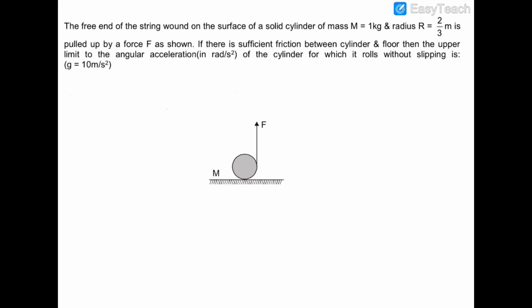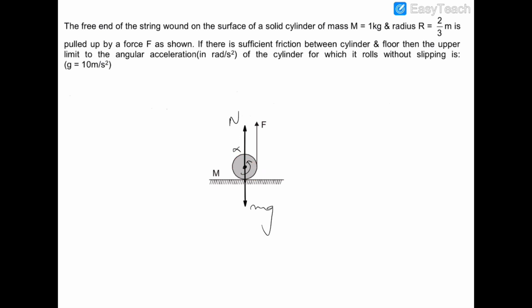Now first of all, let us draw all the possible forces which are acting on this cylinder. So mg would be acting in the downward direction, and the normal reaction would be acting in the upward direction. The angular acceleration of this cylinder would be in the anti-clockwise sense, because this force is creating a torque which is anti-clockwise.